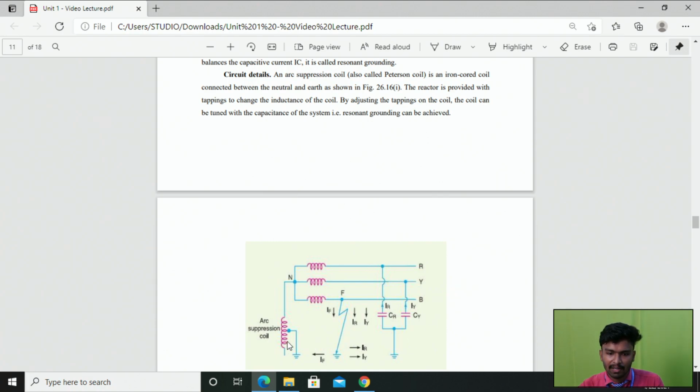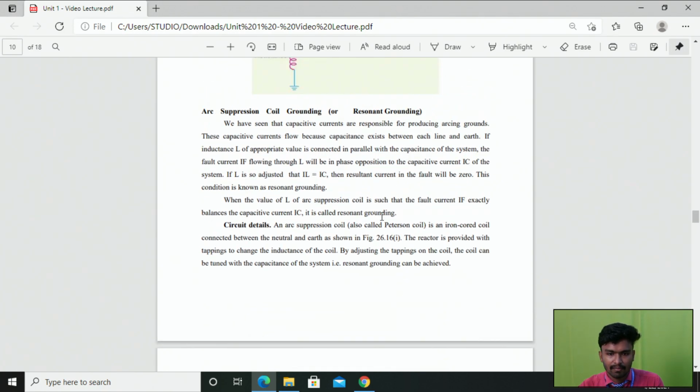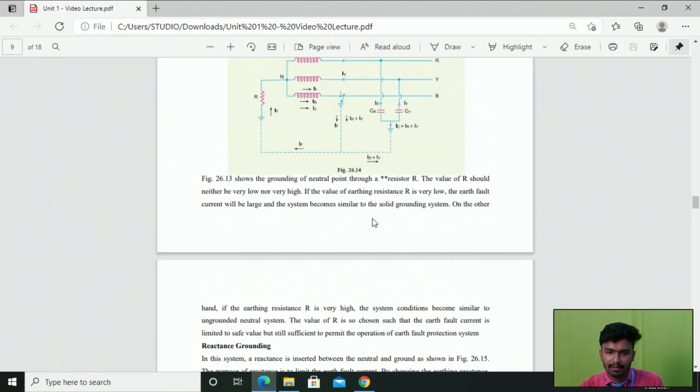By changing the number of tappings in our arc suppression coil, we can easily make the resonant condition. If the resonant condition is achieved, that is called arc suppression coil grounding, right? So that's all about neutral earthing and the various methods of neutral earthing.